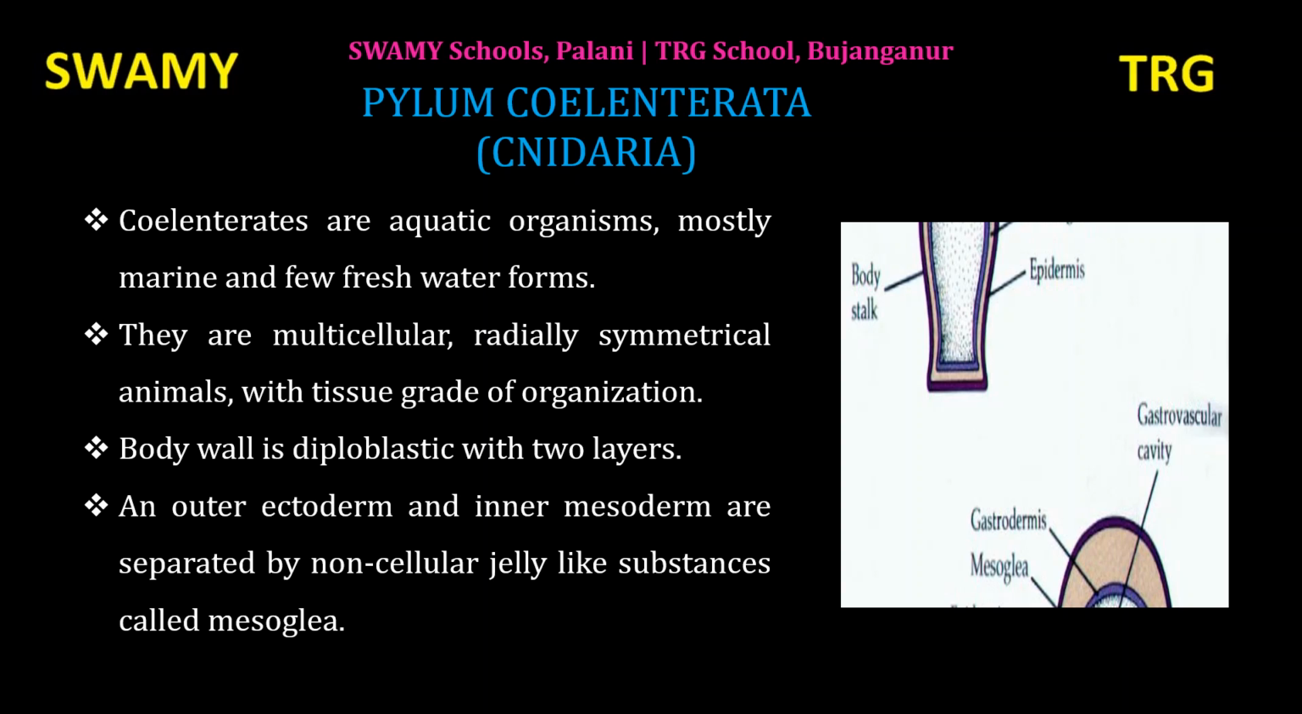With tissue grade of organization. In Porifera, they exhibit only cellular grade of organization. Here, coelenterates have tissue grade of organization. What is meant by tissue? The group of cells form a tissue. Coelenterates are acoelomates. They do not have a body cavity. They have hollow body cavity. That is from where they get the name Coelenterata.